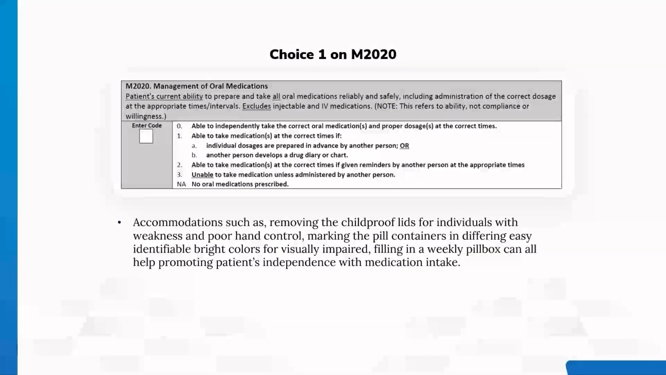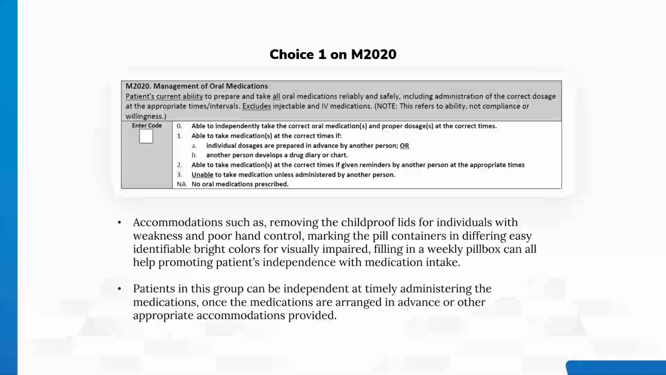Accommodations such as removing the child-proof lids for individuals with weakness and poor hand control, marking the pill containers in different easily identifiable bright colors for visually impaired, filling in a weekly pillbox can all help promote patients' independence with medication intake. Patients in this group can be independent at timely administering the medications, once the medications are arranged in advance or other appropriate accommodations provided.